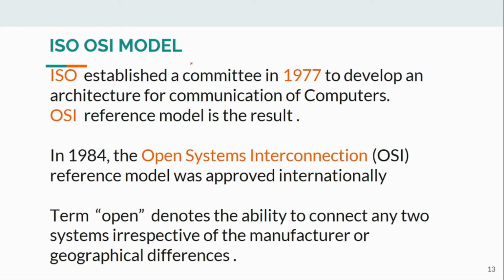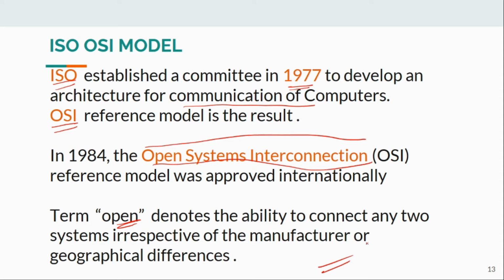Now, the first layered model in computer networking was established by the International Organization for Standardization, ISO. They formed a committee in 1977 to discuss communication of computers, and OSI, or Open System Interconnection, was developed. The OSI reference model, it's a reference model, was approved internationally. The term open denotes the ability to connect any two systems irrespective of the manufacturer or geographical or linguistic differences.